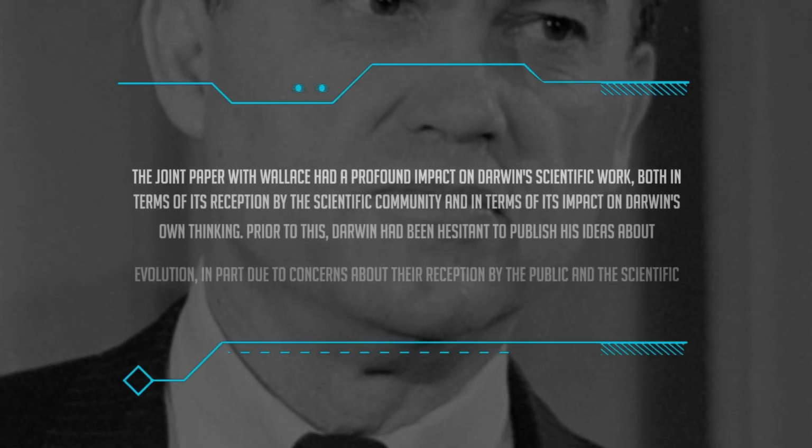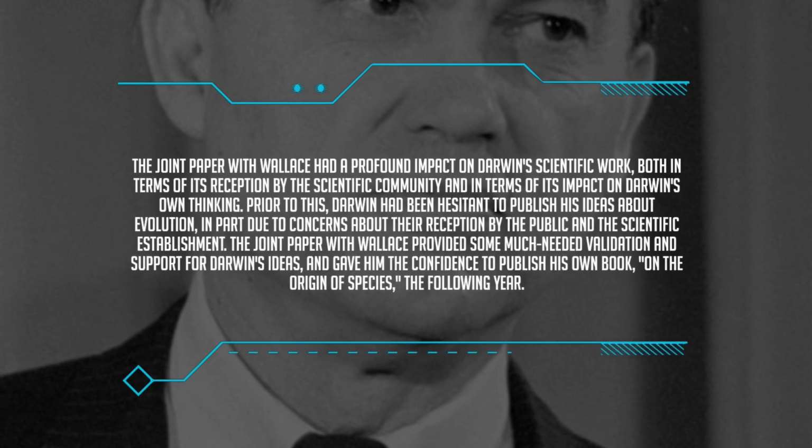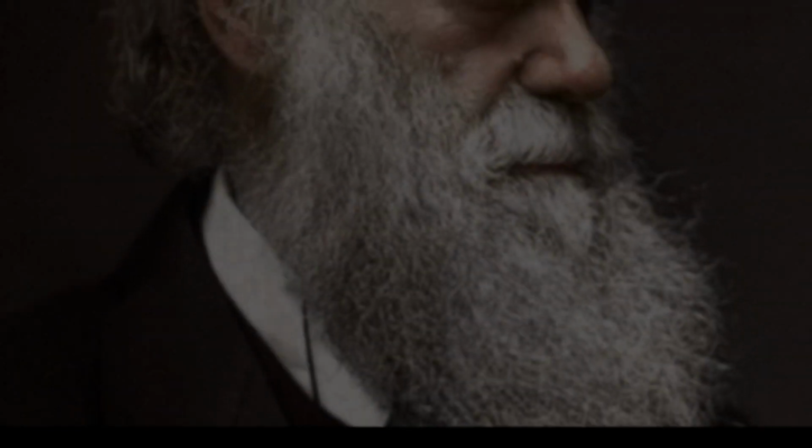of evolution. The joint paper with Wallace had a profound impact on Darwin's scientific work, both in terms of its reception by the scientific community and in terms of its impact on Darwin's own thinking. Prior to this, Darwin had been hesitant to publish his ideas about evolution, in part due to concerns about their reception by the public and the scientific establishment. The joint paper with Wallace provided some much-needed validation and support for Darwin's ideas, and gave him the confidence to publish his own book, On the Origin of Species, the following year.